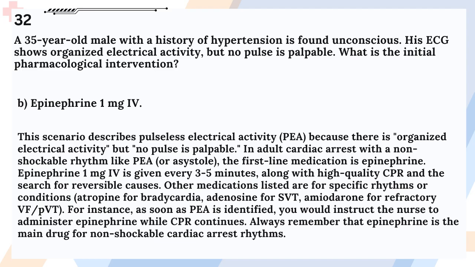Other medications listed are for specific rhythms or conditions: atropine for bradycardia, adenosine for SVT, amiodarone for refractory VF/pVT. For instance, as soon as PEA is identified, you would instruct the nurse to administer epinephrine while CPR continues. Always remember that epinephrine is the main drug for non-shockable cardiac arrest rhythms.